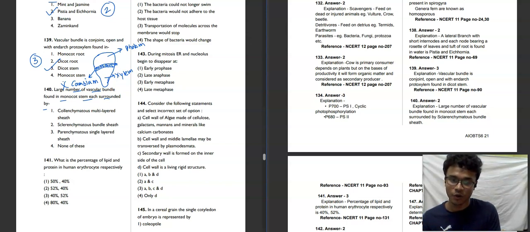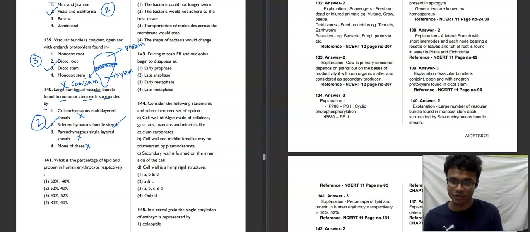Conjoined closed vascular bundle found in monocot stem is surrounded by collenchymatous multilayered sheath, no. Sclerenchymatous bundle sheath, correct. Parenchymatous single sheath, not correct. None of this, not correct. Second option will be our correct answer. Sclerenchymatous bundle sheath is present in monocot stem.